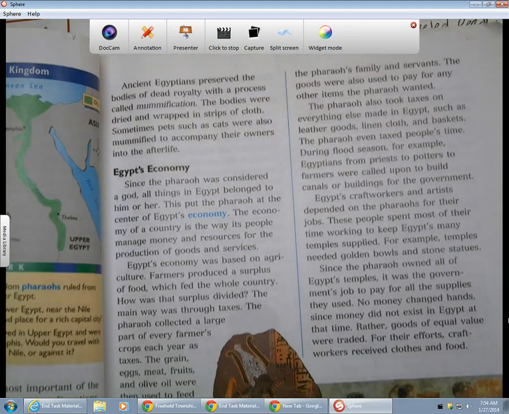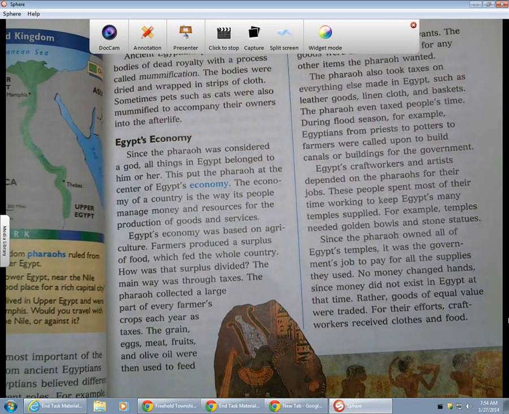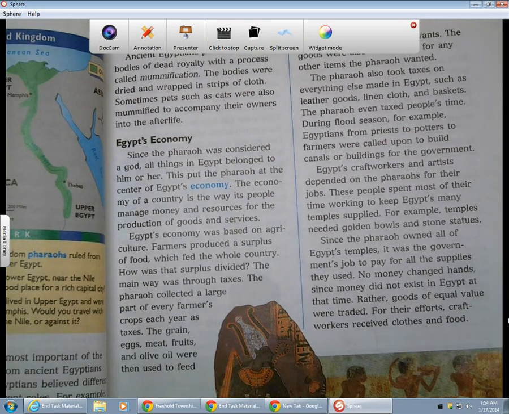The pharaoh also took taxes on everything else made in Egypt, such as leather goods, linen, cloth, and baskets. The pharaoh even taxed people's time. During the flood season, for example, Egyptians, from priests to potters to farmers, were called upon to build canals or buildings for the government.